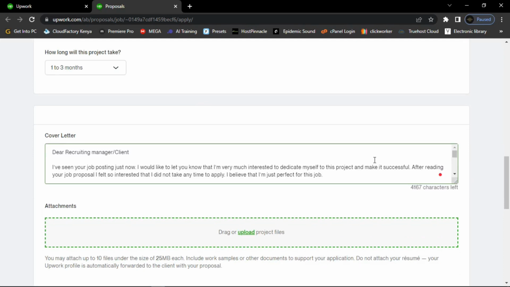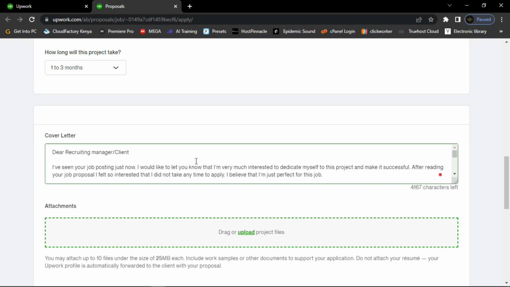So guys, let's see this example here. Like you can see here, we have the salutation, dear recruiting manager or client. But I encourage you guys to use the client's name if you know the name, to win the job, like dear Nehemiah. And then now guys, in your first statement you say, I've read and understood the job description, or you can say, I've seen your job posting just now. I would like to let you know that I'm very much interested to dedicate myself to this project and make it successful. After reading your job proposal, I felt so interested that I didn't take any time to apply.